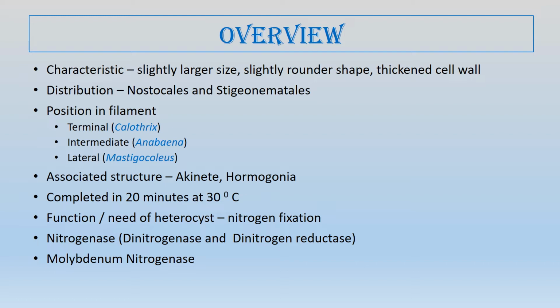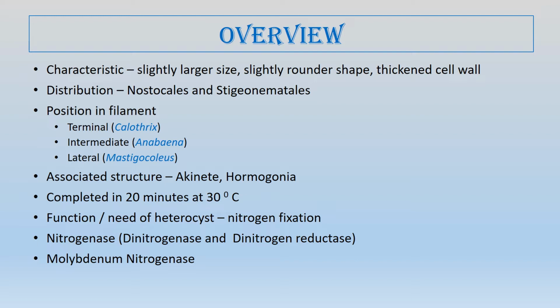And the other oxygen related mechanisms such as protein synthesis or phosphorylation are a bit altered. Also the glycolysis and the Krebs cycle are truncated, not complete. So there are different mechanisms present, especially in the heterocyst, to protect the nitrogenase.